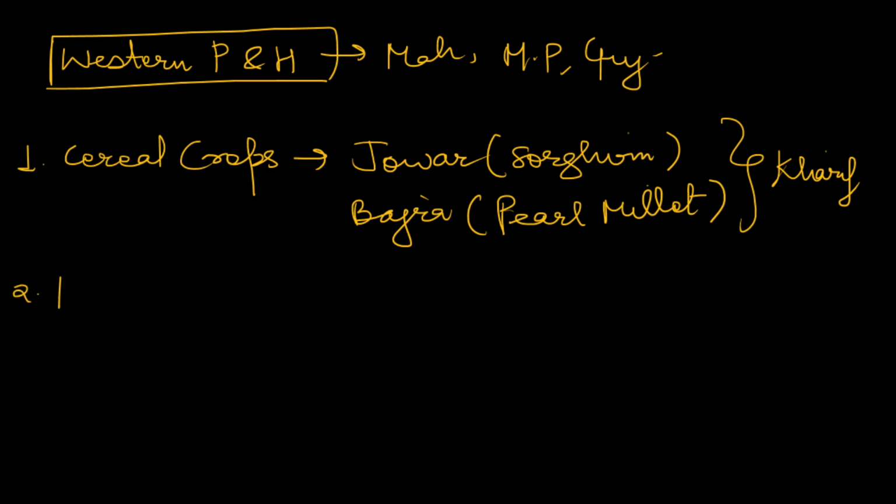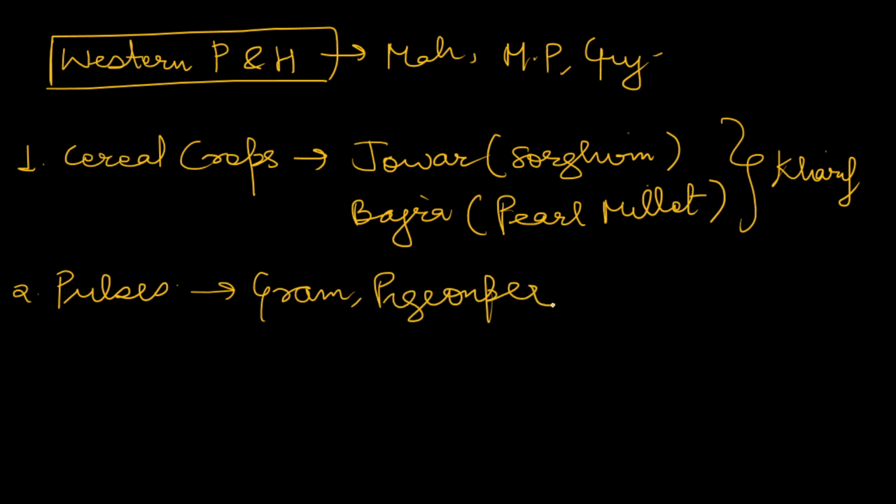Pulses are very much grown here. Pulses are very dominant crops here, such as gram, pigeon pea, and others, grown in high amounts. Most of the pulses are generally preferred in the Rabi season. So pulses are grown here.